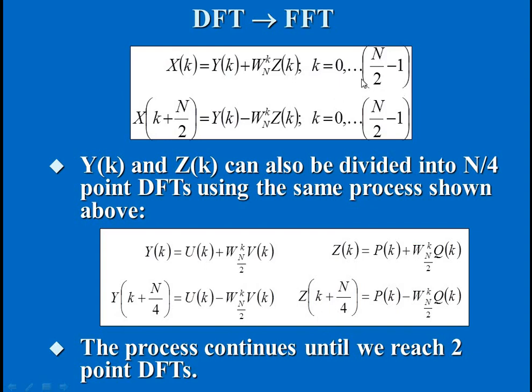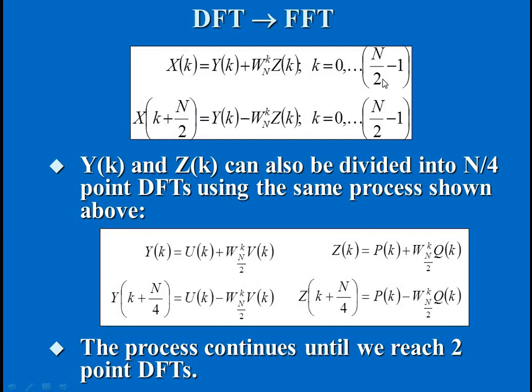Again, if you want to divide this further, if you want to decimate these equations again, we can split them with respect to the length. First, we split the total length into two equal halves, so now the total length is n by 2.